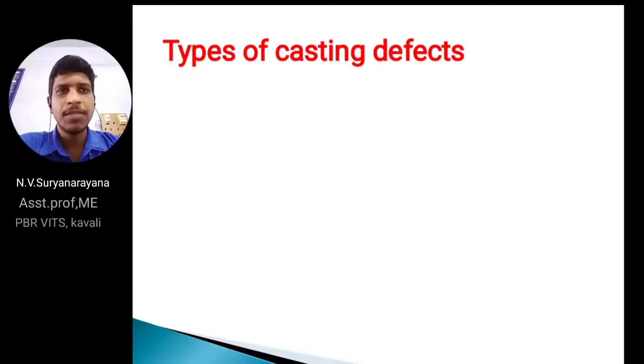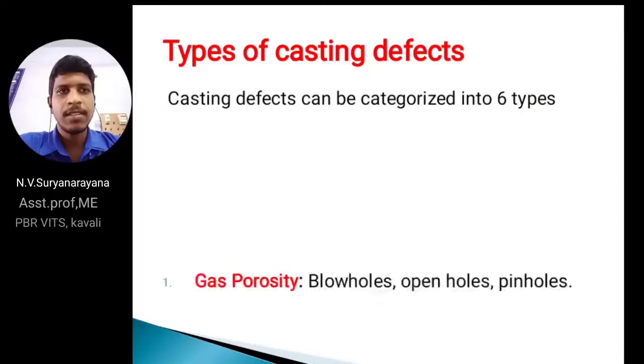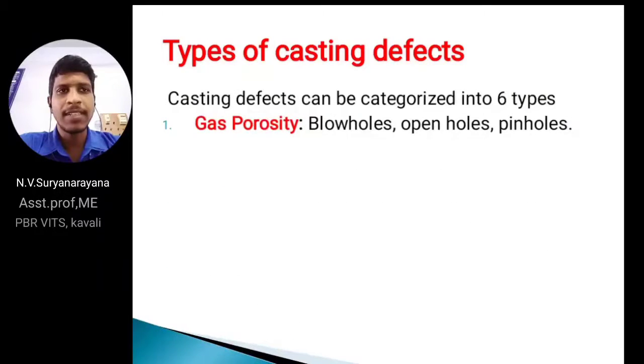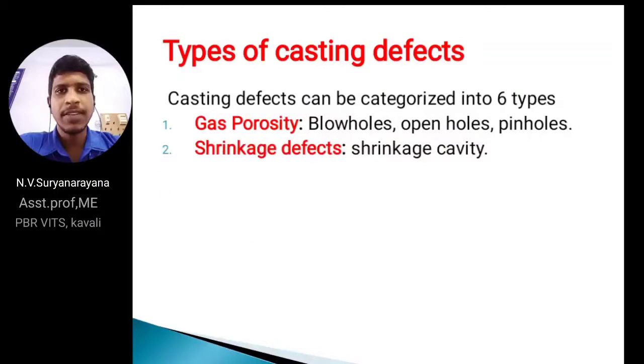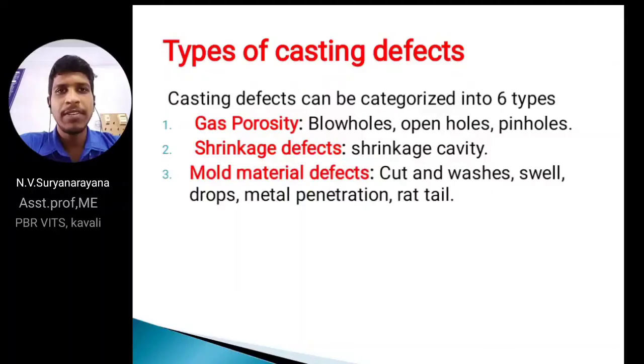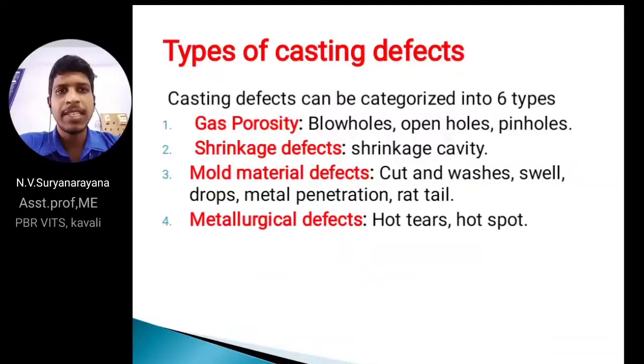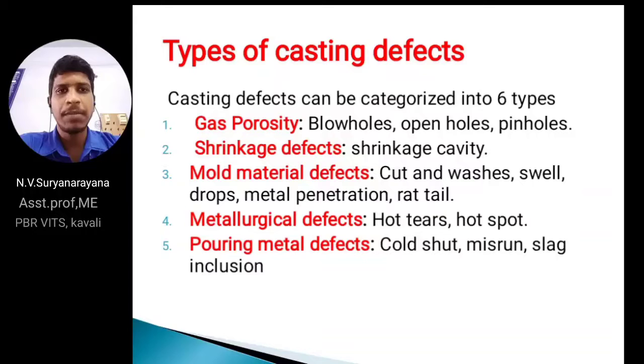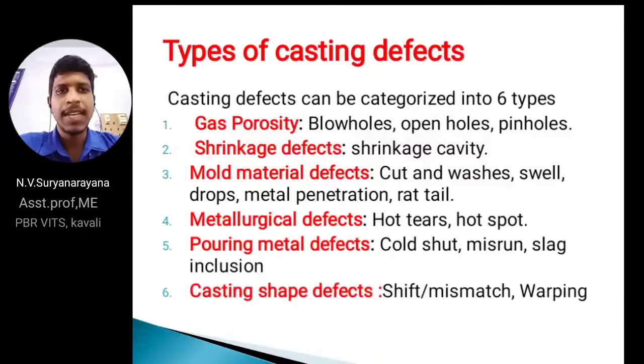Next, coming to types of casting defects. They are categorized into 6 types. One is gas porosity, second shrinkage defects, third mold material defects, fourth metallurgical defects, fifth pouring metal defects, sixth casting shape defects. Each one is again classified: gas porosity has the defects of blowholes, open holes, pinholes.